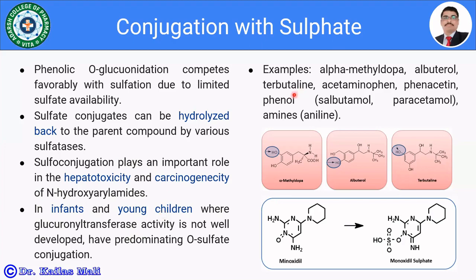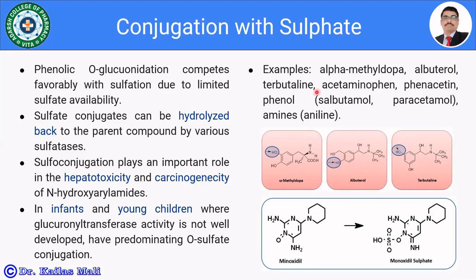Examples of sulfate conjugation include drugs like alpha methyl dopa. This is the alpha methyl dopa, and this is the OH group, so there may be sulfation. Then albuterol. This is the structure of albuterol, and here is the OH group. Then terbutaline. This is the OH group which takes part in the sulfation.